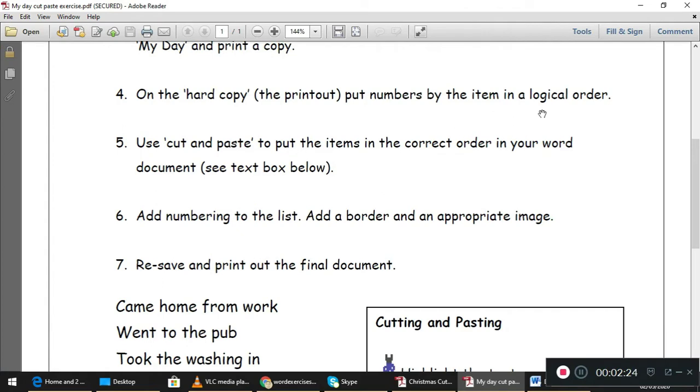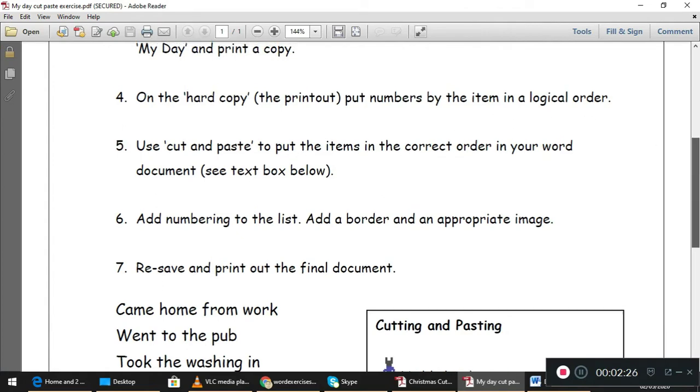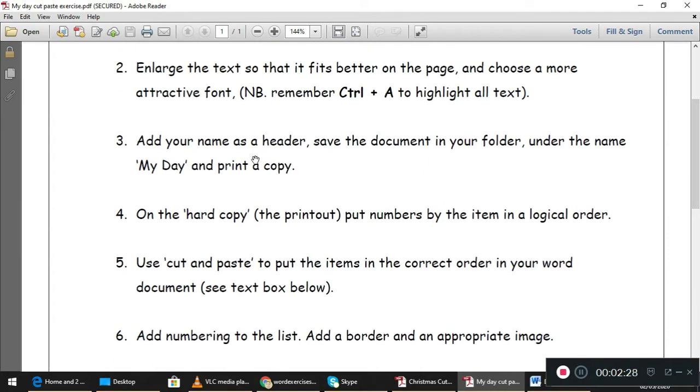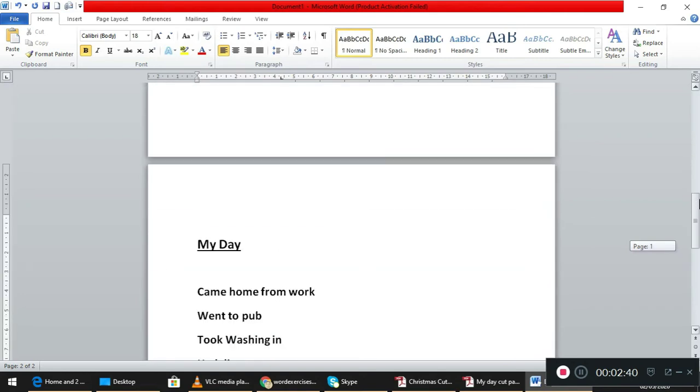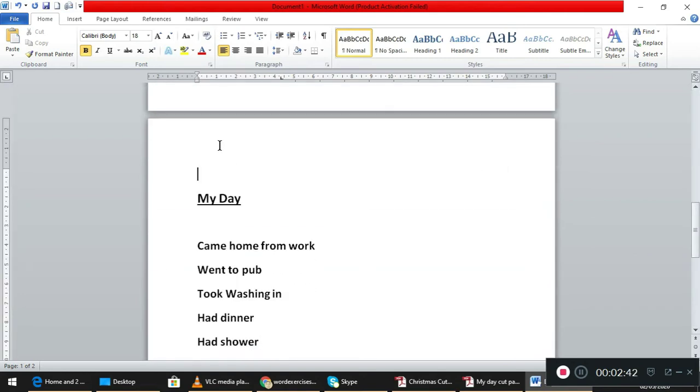Now on the hard copy, My Day. Number 3, add your name as a header. Save the document in your folder under the name My Day and print a copy. In the header, type your name. When you double click on top of the page, the header opens up.